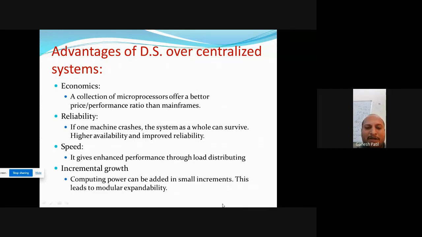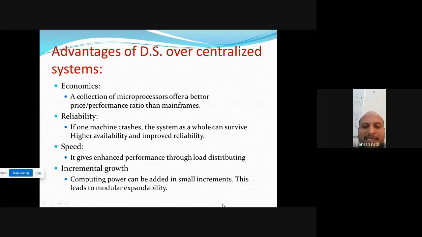To overcome this problem, in the distributed system, a single server will handle only its share of requests, and the remaining requests will be distributed to the remaining servers. Meaning the distributed system has the facility to distribute the load to the remaining servers. Here it gives enhanced performance through load distribution. A particular server can distribute its load to n number of servers.